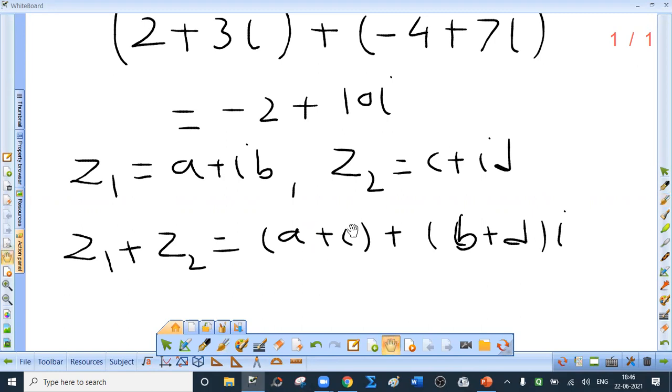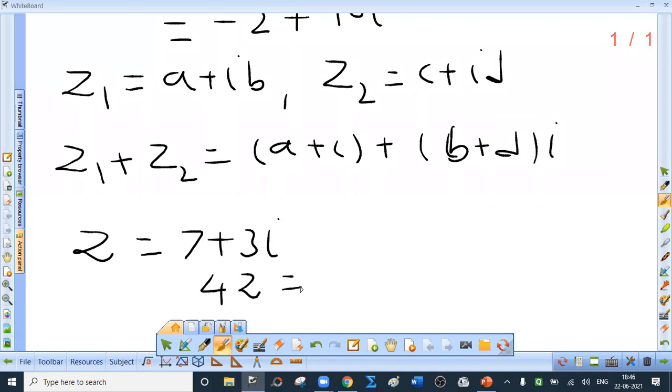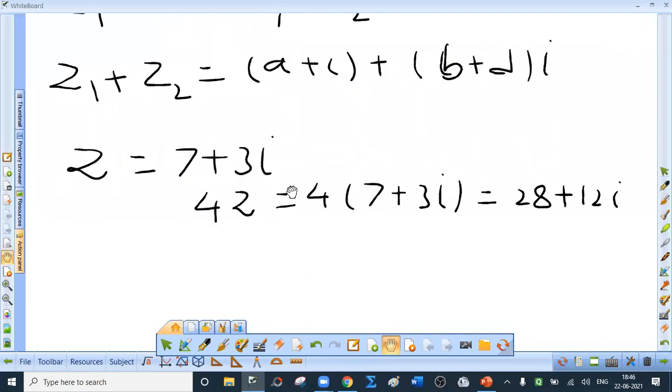Now, if I ask you to multiply a complex number by a constant, suppose complex number z is 7 plus 3i, and if I ask you to find 4z, can you tell me the answer? Yes, to multiply a complex number z by 4 means to multiply both the parts, distributive law. 4 into 7 plus 3i, open the bracket to get 28 plus 12i. Yes, so this is called scalar multiplication.